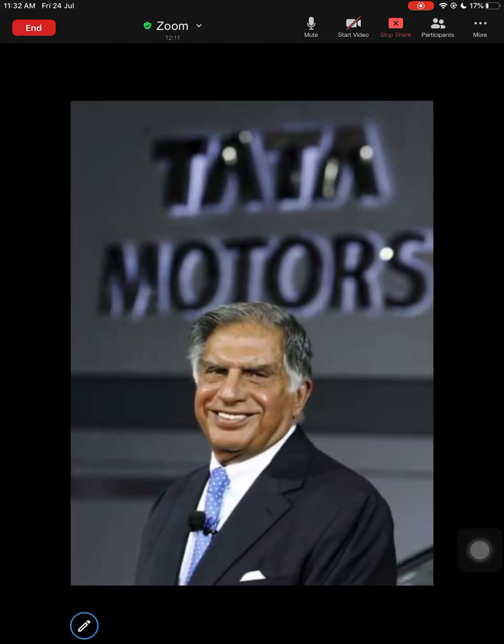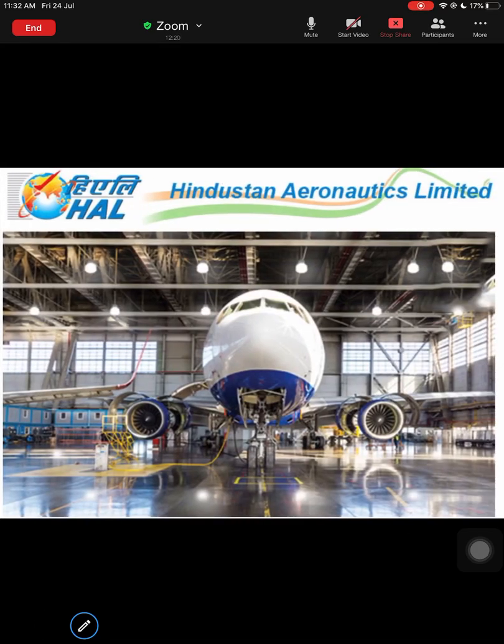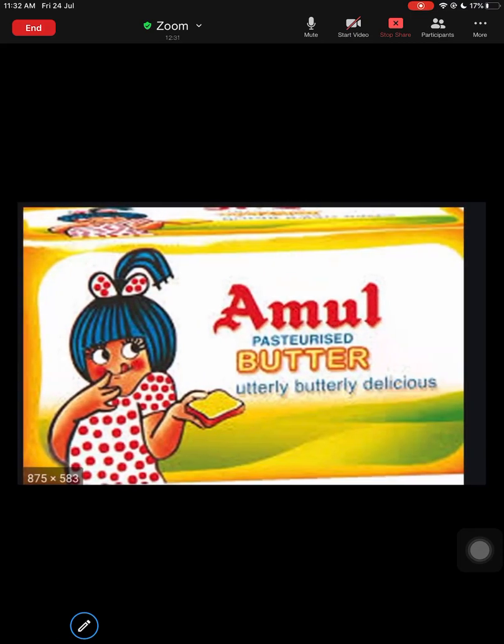And then we even looked at some pictures of how Tata Motors is a private sector enterprise, and Reliance Industries is also a private sector industry. We learned about Hindustan Aeronautics Limited, a public sector industry owned by the Government of India. Maruti Suzuki is a joint sector, owned by Maruti, that is the government, and Suzuki, a company in Japan. We learned about Amul, which is a cooperative sector because it is an independent association of persons, run by the Gujarat Cooperative Milk Marketing Federation. So all the producers of raw material operate such industries. Okay, so that is what we learned, the different types of industries based on size and ownership, as covered in today's class.